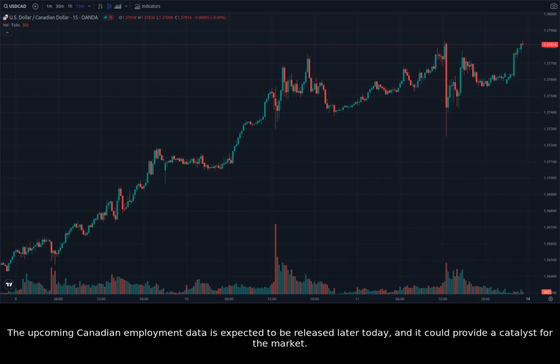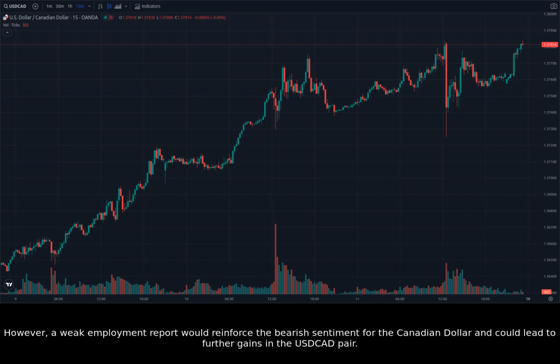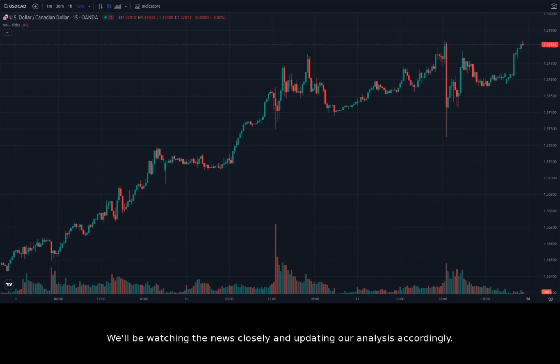The upcoming Canadian employment data is expected to be released later today, and it could provide a catalyst for the market. A strong employment report would be positive for the Canadian dollar, which could lead to a pullback in the USDCAD pair. However, a weak employment report would reinforce the bearish sentiment for the Canadian dollar and could lead to further gains in the USDCAD pair. We'll be watching the news closely and updating our analysis accordingly.